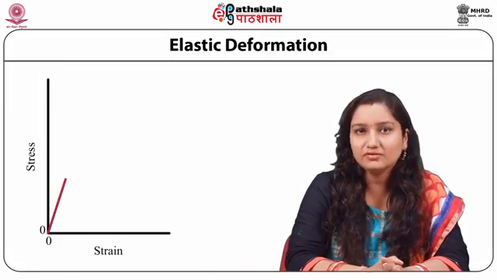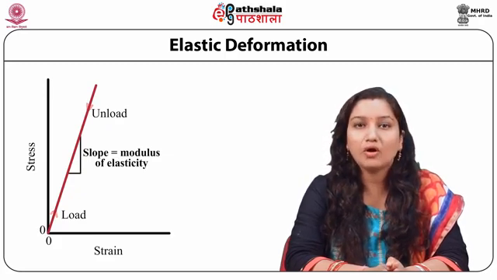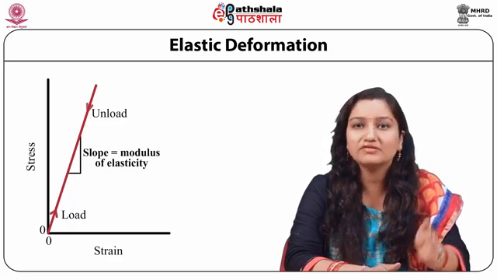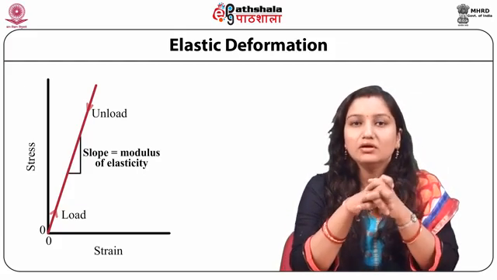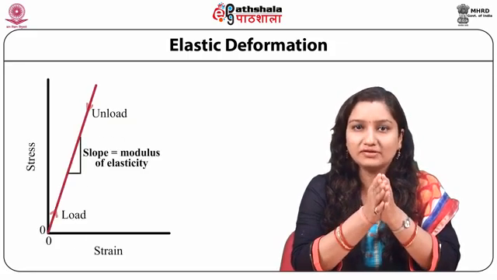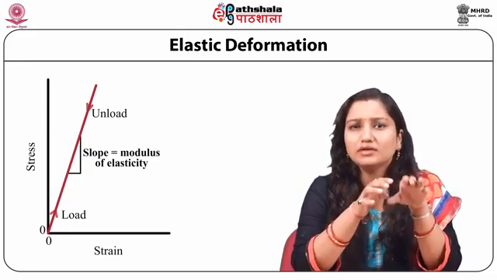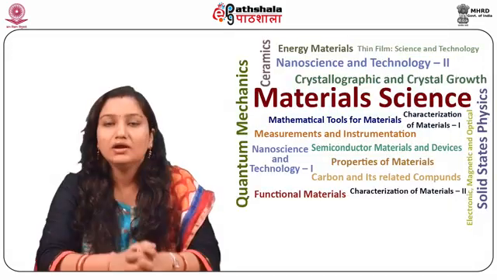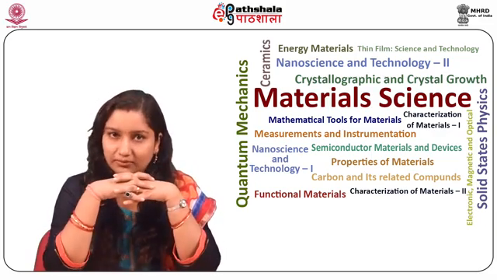Deformation in which stress and strain are proportional is called elastic deformation. A plot of stress, the ordinate, versus strain, the abscissa, results in a linear relationship, which you can see in the given figure. The slope of this linear segment corresponds to the modulus of elasticity E. The greater the modulus, the stiffer the material, or the smaller the elastic strain that results from the application of a given stress.